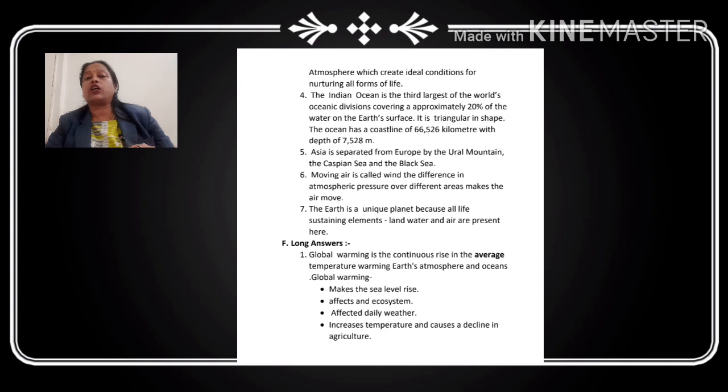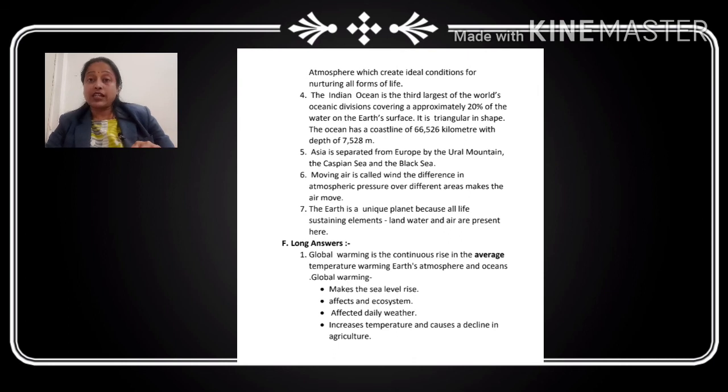Understood? Now the long question, which is the only one long question I have given. Define the term global warming. What are its consequences? As we always discuss this topic, it is also very easy to understand. Global warming is the continuous rise in the average temperature of the earth's atmosphere and ocean.